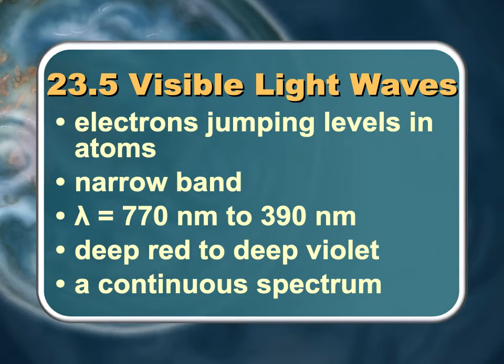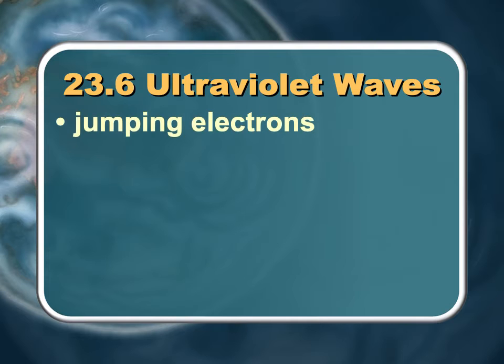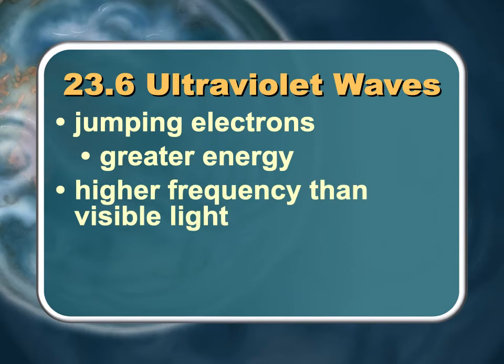Okay, then we had infrared, which is below red. Light goes from red to violet. And then when you go beyond violet, you get ultraviolet. Now, these are jumping electrons, but with more energy. So these have the same cause as visible light, because remember, you're putting down causes on your review page. It has greater energy, which means it has a higher frequency, shorter wavelength, but higher frequency.